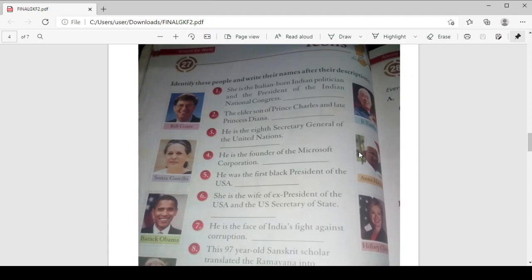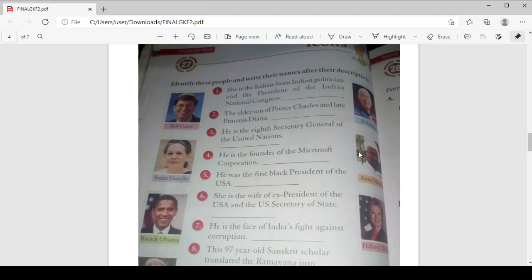She is the Italian-born Indian politician and the president of the Indian National Congress. Indian National Congress is a political party in India, and the lady I am going to name is the president of that party. She was born in Italy, but she is married to an Indian politician, and now she is the president of Indian National Congress. So she is Miss Sonia Gandhi. You can see her picture is there, right?